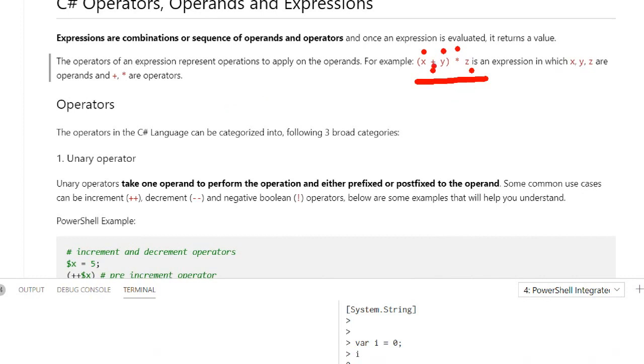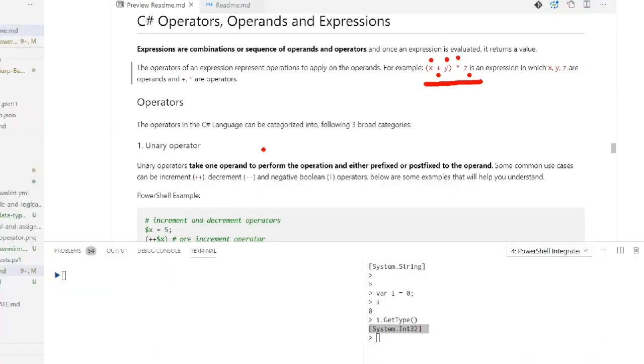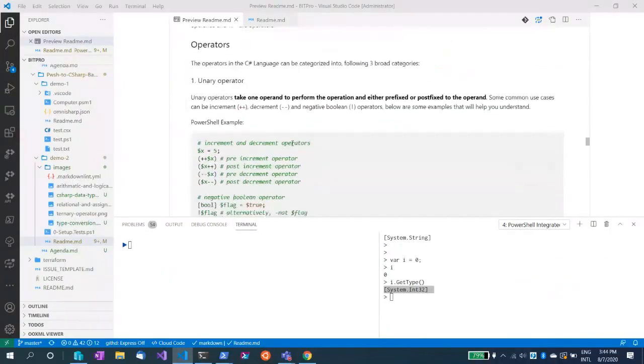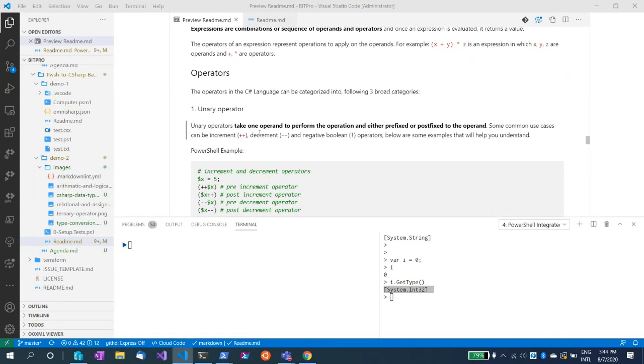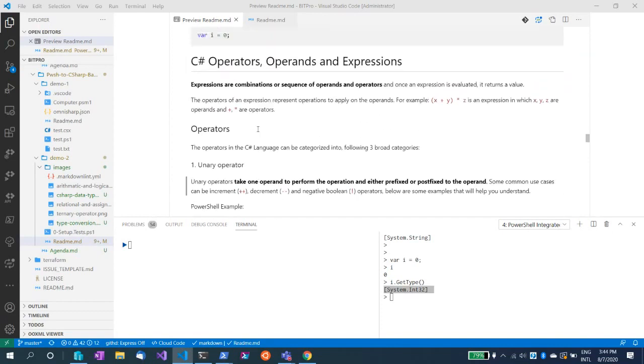To perform an operation on various operands, we use an operator, and a combination of operands and operators together forms an expression. Operators can be further categorized into three broad categories: unary operators, binary operators, and ternary operators. Let's discuss what these operators are and what we can do with them.